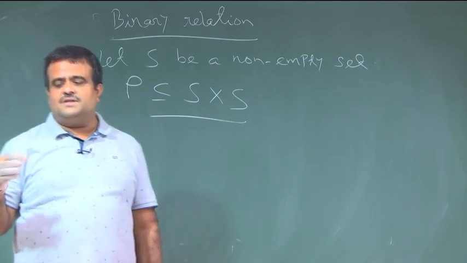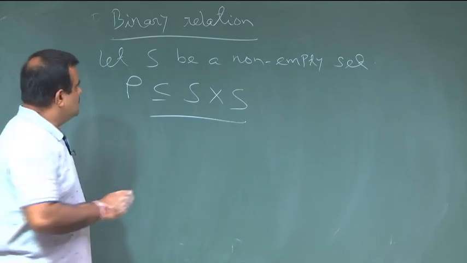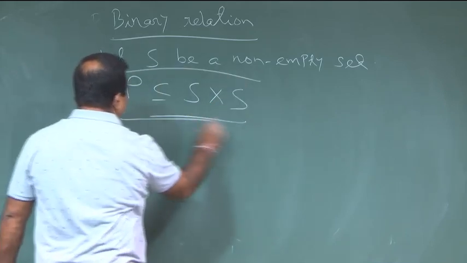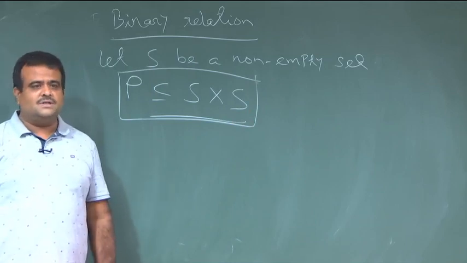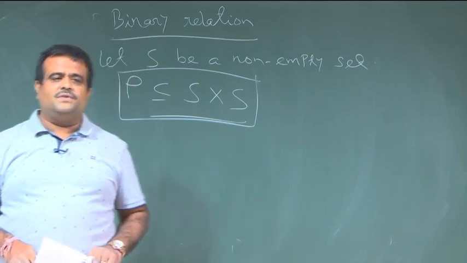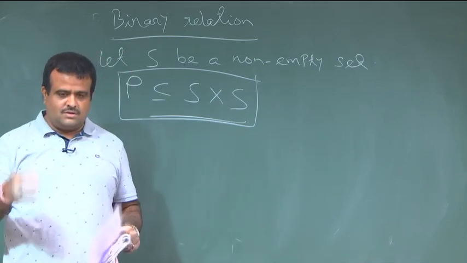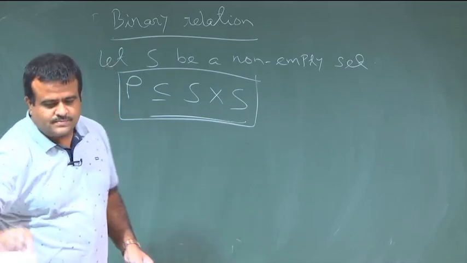The general definition is for two sets, but here we have only one set, S cross S. This is the definition of a binary relation. That means we have only one non-empty set S. Now let us have some examples on this.